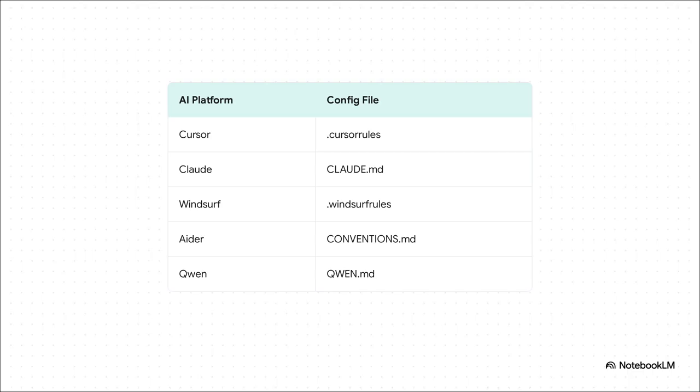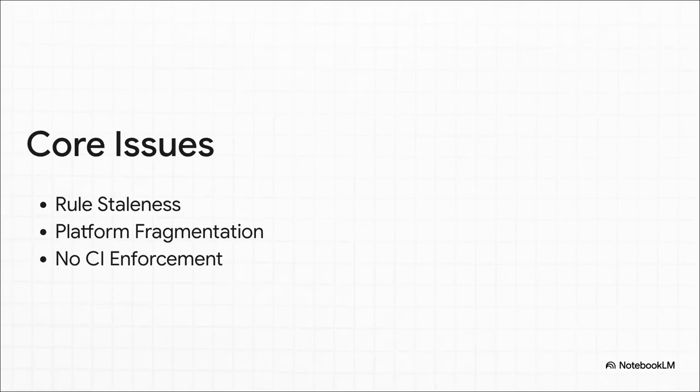Keeping those rules identical and up to date across all those formats manually, it's an incredibly tedious, error-prone chore that literally nobody wants to do. These out-of-band text files are essentially a giant architectural anti-pattern. We're dealing with 3 core issues here. First up is rule staleness, which is basically the silent killer of builds. A developer simply renames a package, and instantly your AI is flying blind because nobody remembered to update the text file. Second is platform fragmentation, dealing with all that multi-file chaos we just talked about.